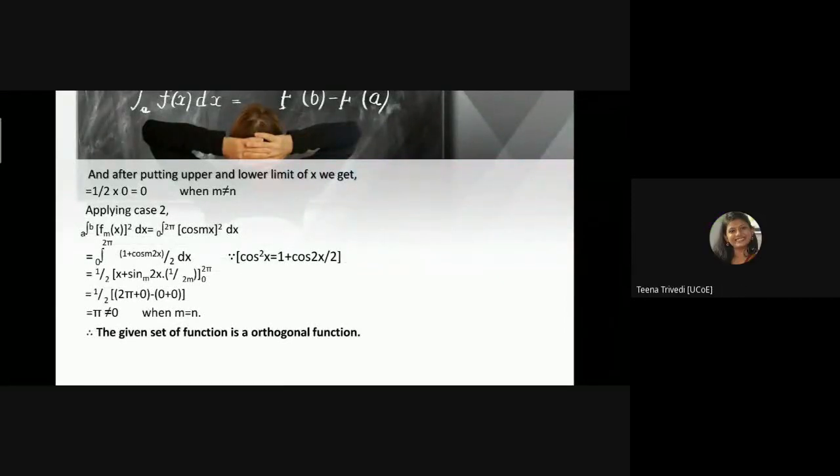We know the trigonometry formula cos square x equals (1 plus cos 2x) the whole divided by 2, and integration of cos ax is 1 by a sine ax, and integration of 1 is x. Putting the limits, we are left with pi, which is a non-zero value. As the given function satisfies both the conditions, the function can be rightly said to be an orthogonal function.